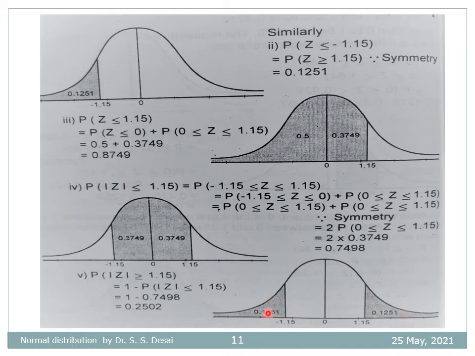The sum of these two is 0.2502, and that can be obtained statistically as the probability that |z| ≥ 1.15, which is equal to 1 minus the probability that |z| ≤ 1.15, which is equal to 1 minus 0.7498, that is equal to 0.2502.